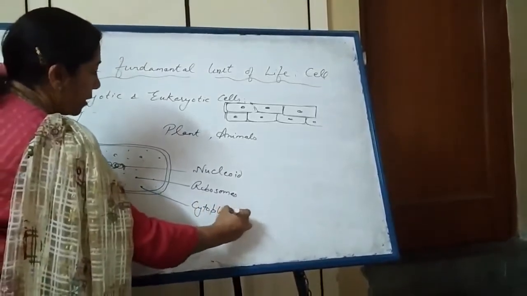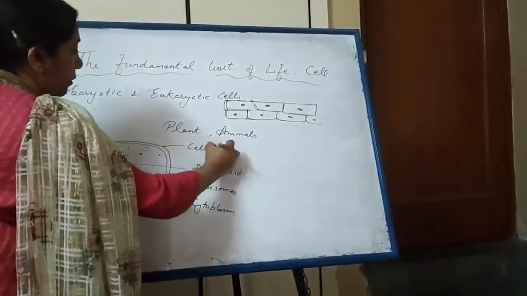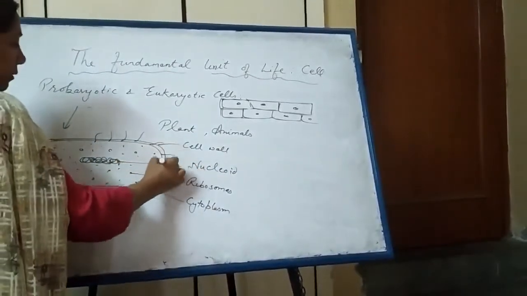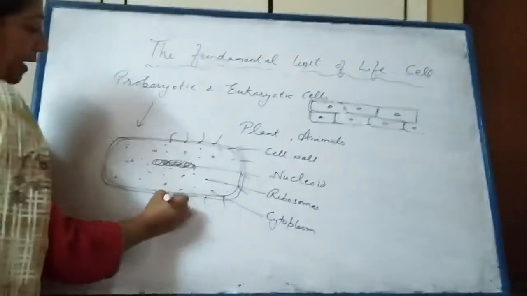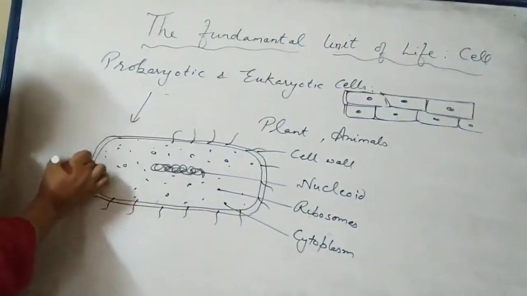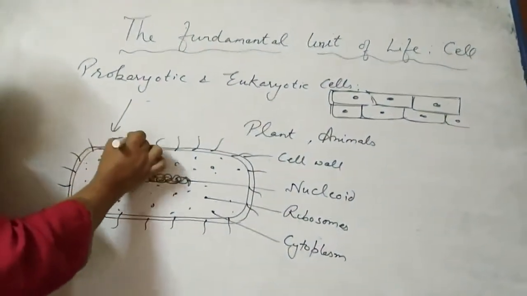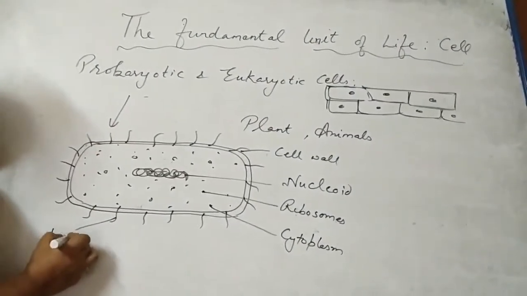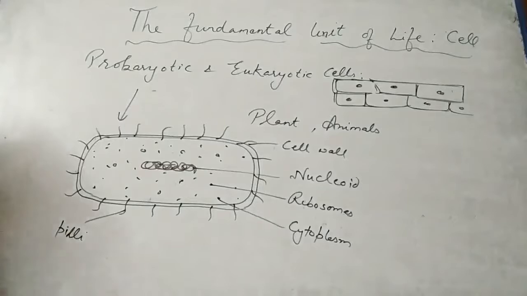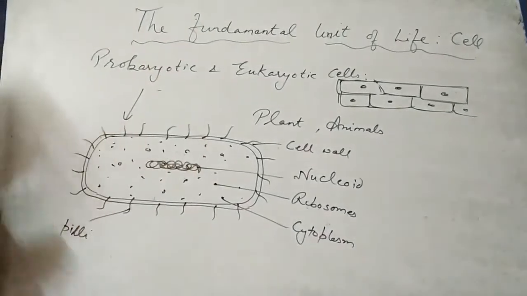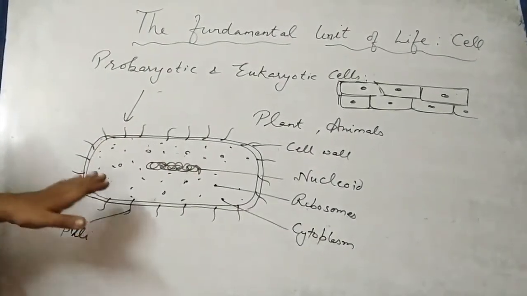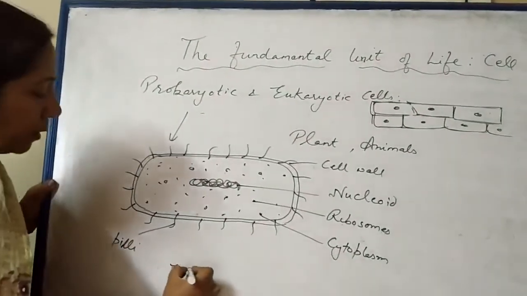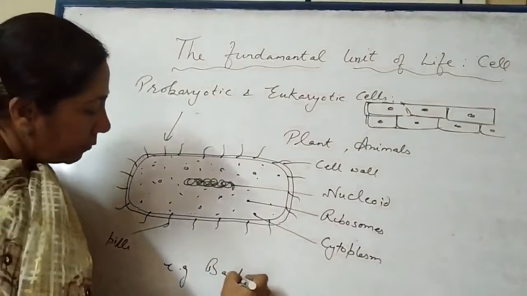This is cytoplasm, cell wall, and there are hair-like structures called villi. You can draw this cell, you have to draw this cell in your notebook. This is prokaryotic cell. This primitive type of cell is prokaryotic cell, like present in bacteria.